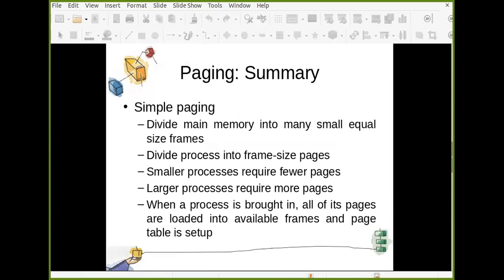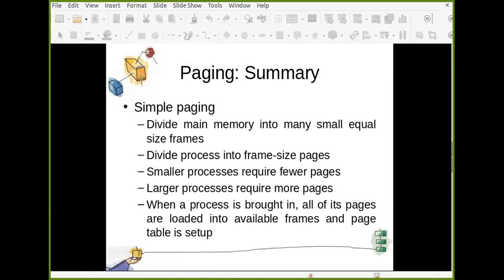So if we summarize this paging idea, we call it simple paging because after this, we will look at virtual memory. In the next lecture, we will look at virtual memory. There we will use paging with virtual memory. So this is simple paging.